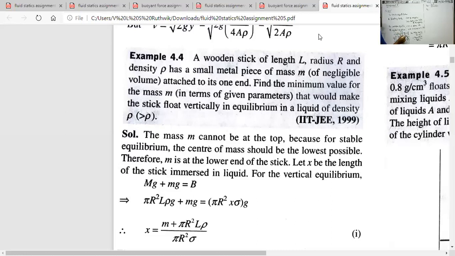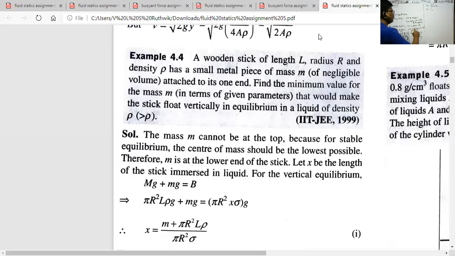No, because H1 is the length of the stick submerged in the liquid. The center of buoyancy is exactly at a distance of half of the length of the stick submerged in the liquid. Here the length of the stick submerged is H1. The center of buoyancy lies exactly at the midpoint of the submerged length, measured from the bottom end, because the center of mass of the system is measured from the lower end. The center of buoyancy is also measured from the lower end only. That's why YB is equal to H1 by 2.